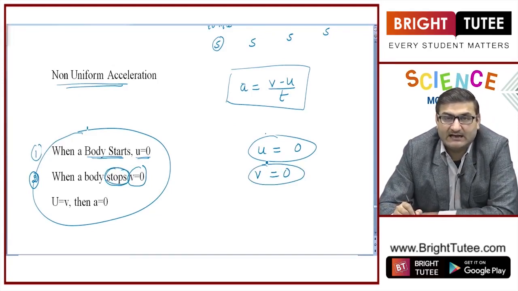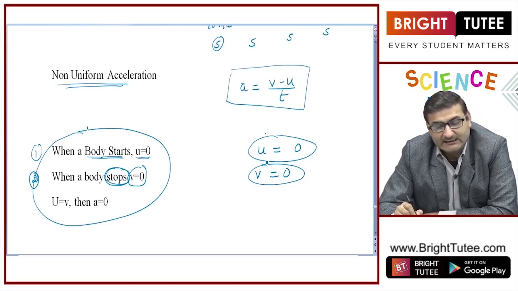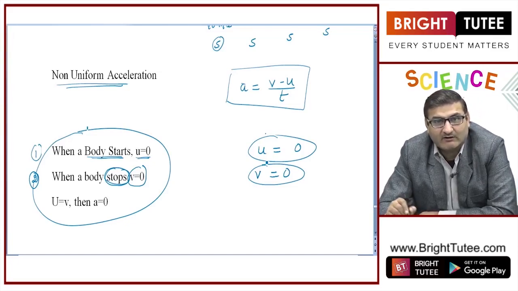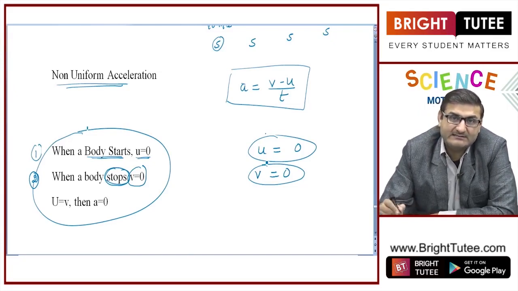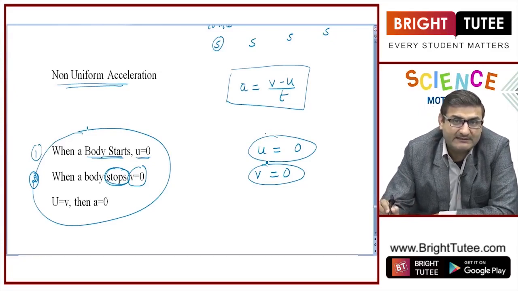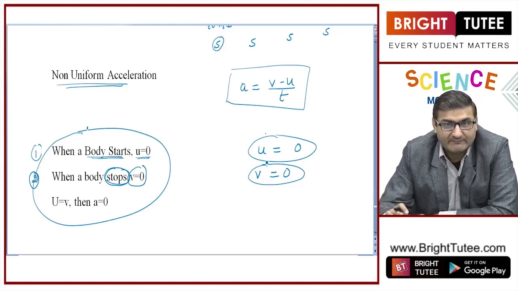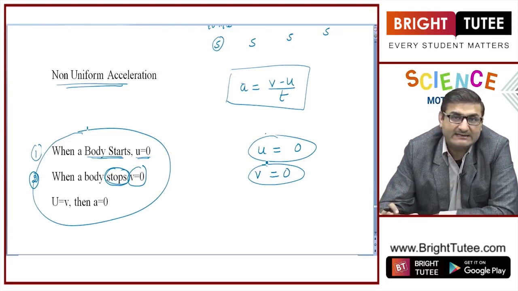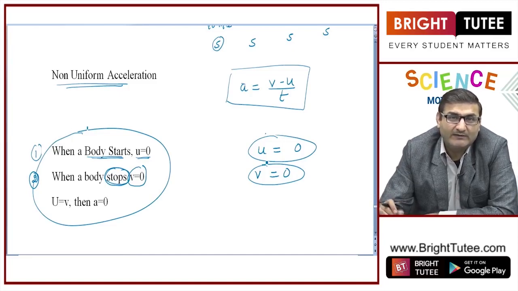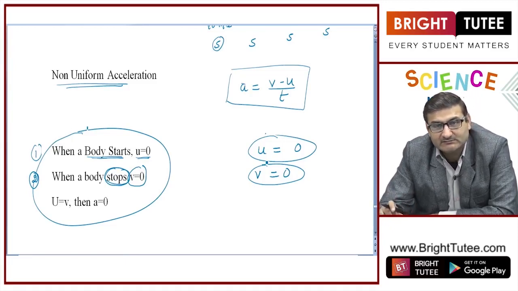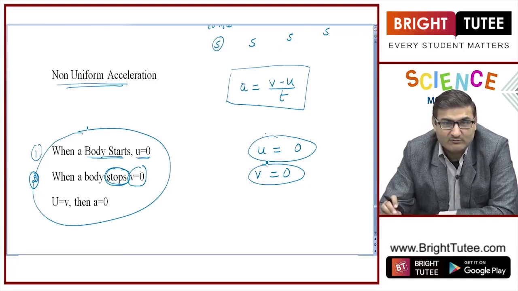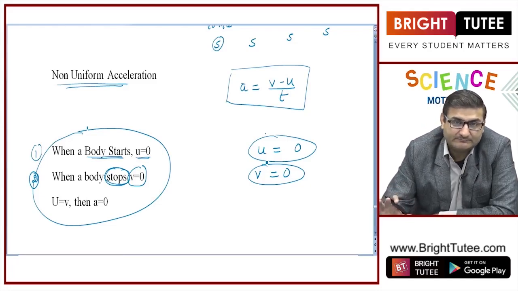What exactly is the language given in the question? If we are told that a body starts from rest and gains a velocity of whatever, so that means a body is starting, we need to take initial velocity to be 0. If we are told that a body which is moving at a speed of 10 meter per second stops by applying brakes, stops means the final velocity of the body is taken to be 0.